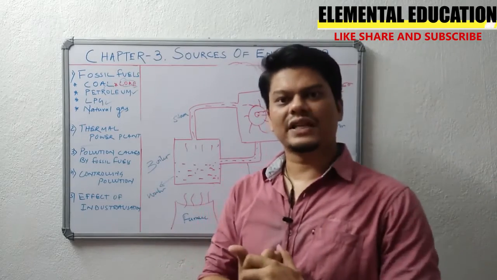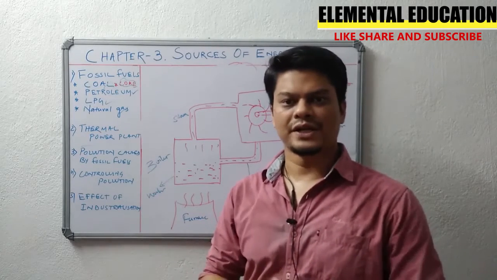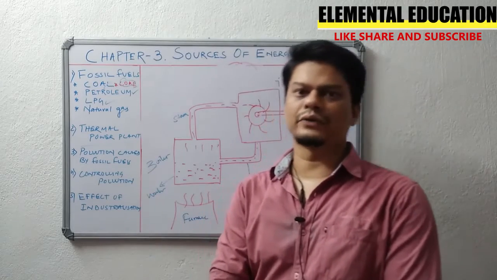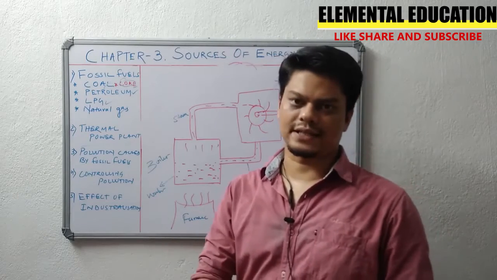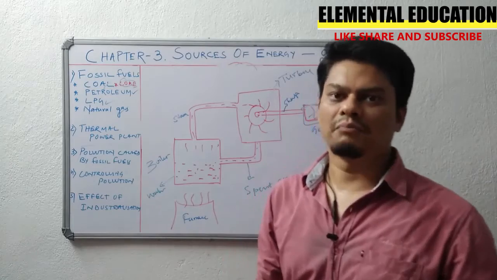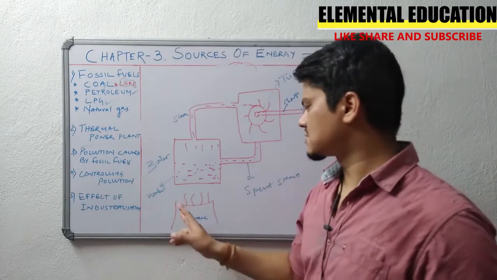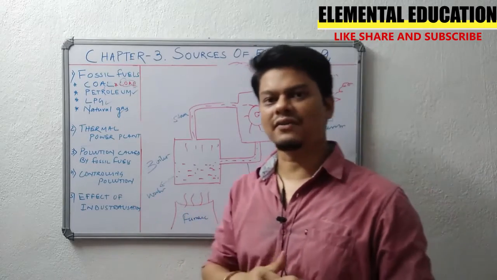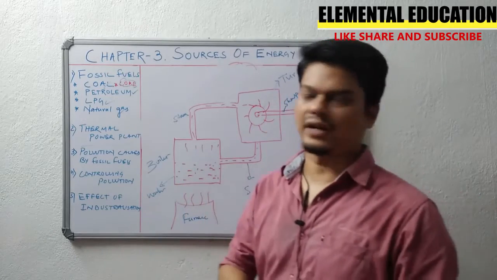In states where there are no rivers, we cannot build a hydroelectric power plant, so in those places we build thermal power plants. Although electricity is a very clean form of energy, this thermal power plant produces some smoke due to burning of this fuel, which is harmful for our health. So it has merits and demerits as well.